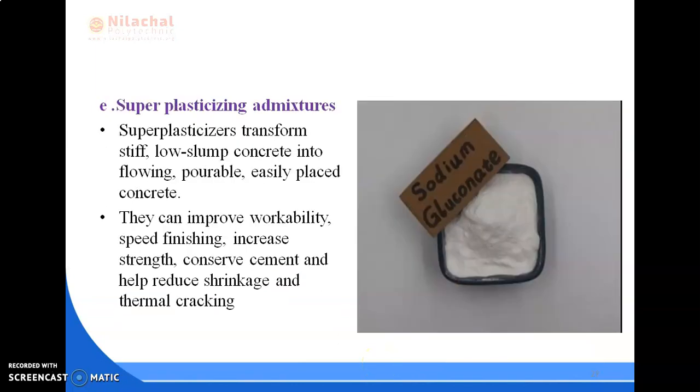And next is super plasticizing admixtures, the last one. It transforms stiff, low slump concrete into flowing, pourable, easily placed concrete. They can also improve workability, speed finishing, increase strength, conserve cement, and help reduce shrinkage and thermal cracking.